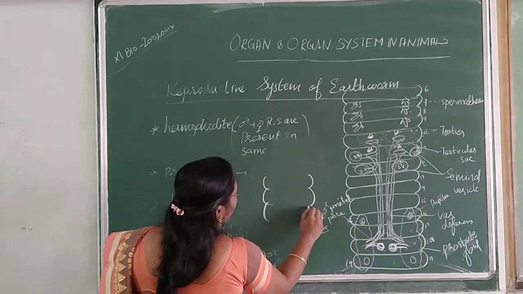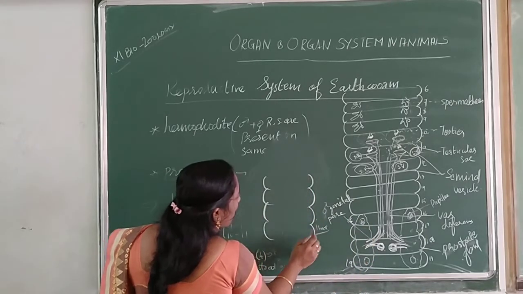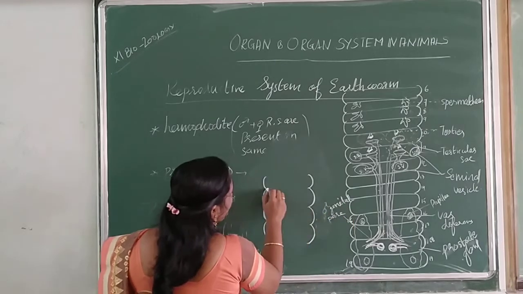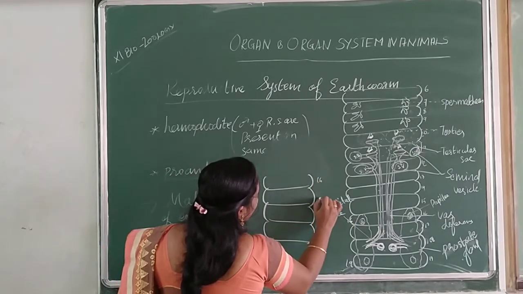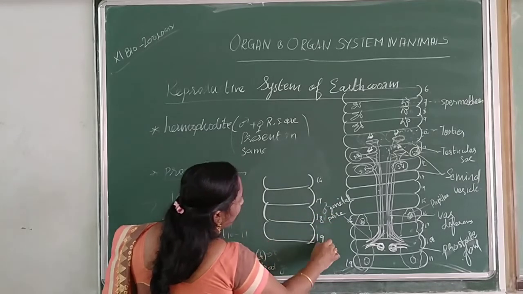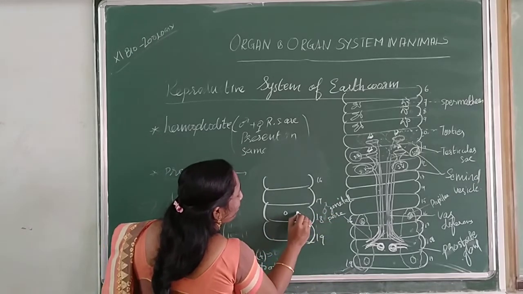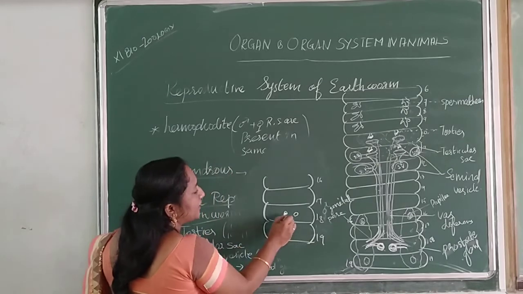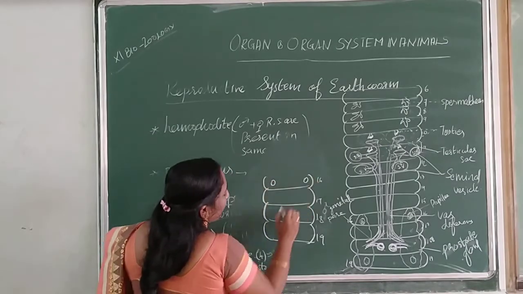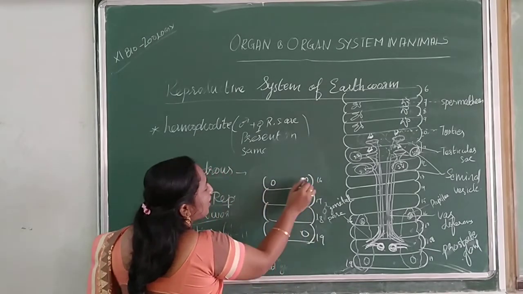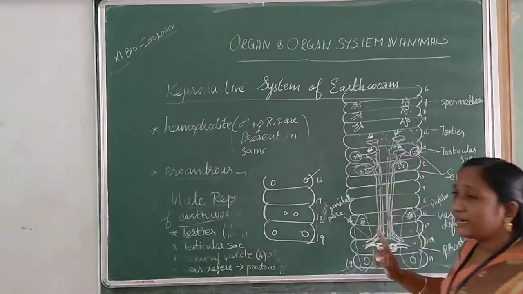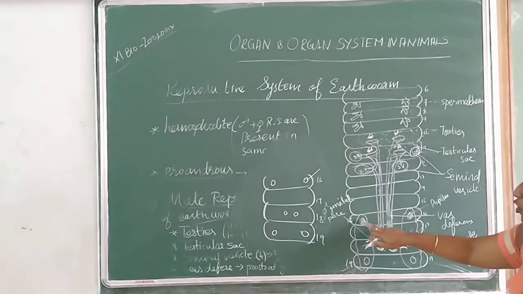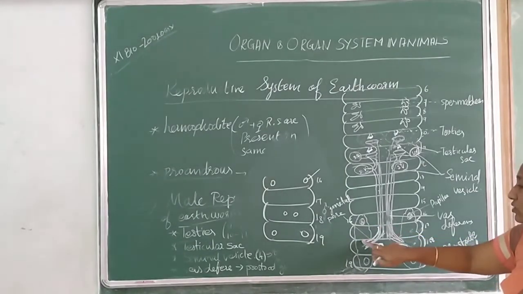While seeing the earthworm externally, if you draw the 16th, 17th, 18th, 19th segments, you can find two male genital apertures in the 18th segment, and here these are the papillae. What I already said, papillae are nothing but the openings of the accessory glands and prostate gland.